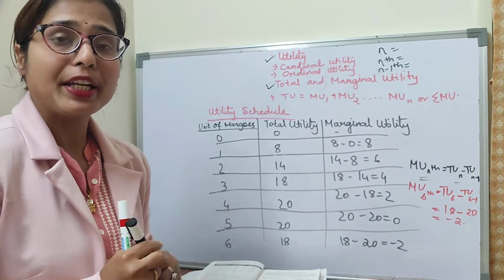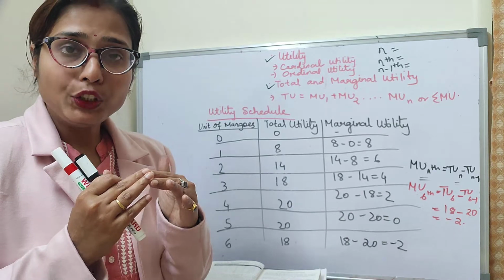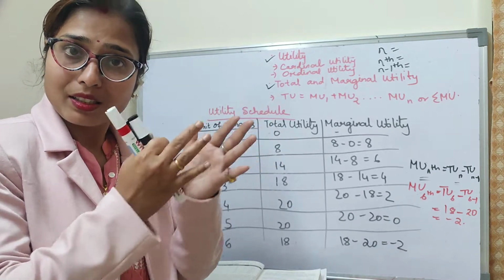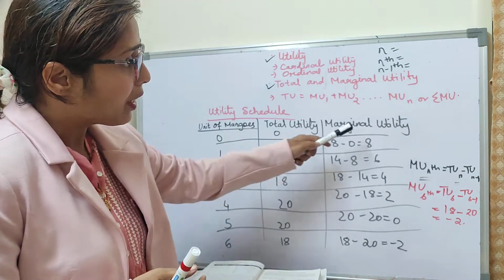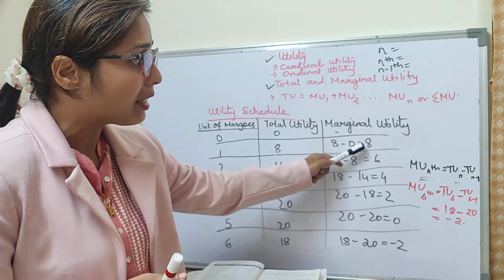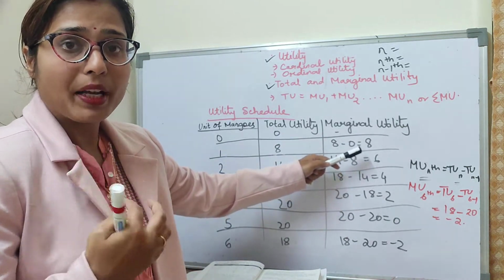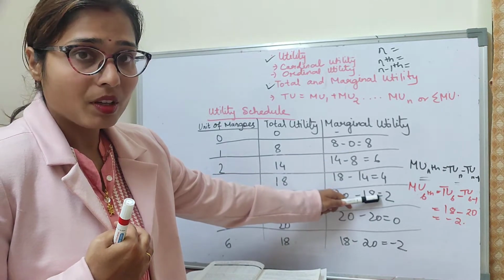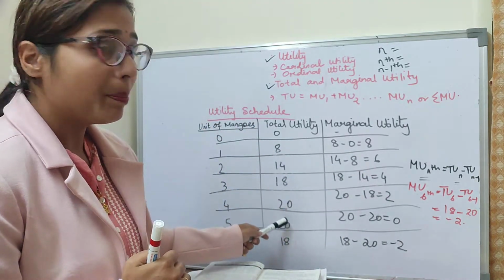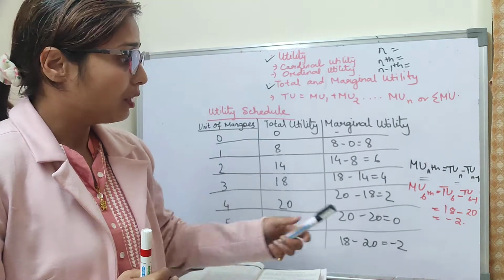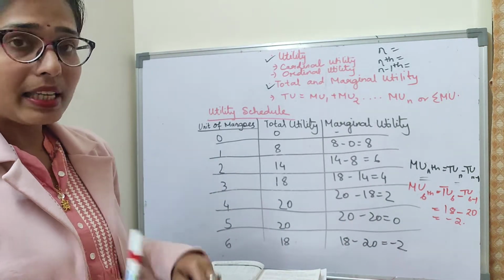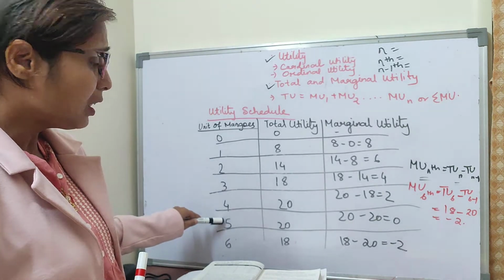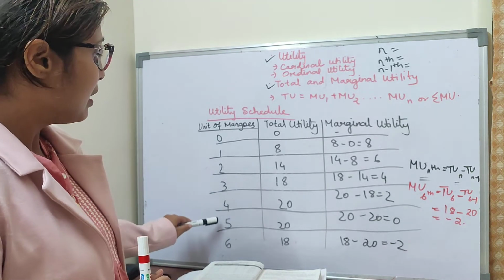TU is the maximum. When you are eating puchkas, your urge to consume is reducing with every additional puchka. So, here the same thing. When you are eating, your urge to consume is reducing. The point will come where you will become maximum and then you will vomit after that. So, now you can see from the 5th unit, the total utility is what?